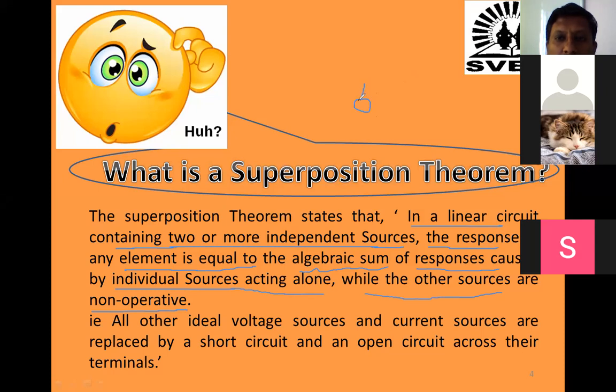So this is the voltage source. Suppose this is the 5 volt. Suppose this is 5 ohm. And here, suppose one more resistor is here, and this is 10 ohm. And here a current source is there, and this current is 2 ampere. Now, can we apply the superposition theorem for this circuit? Can we apply?